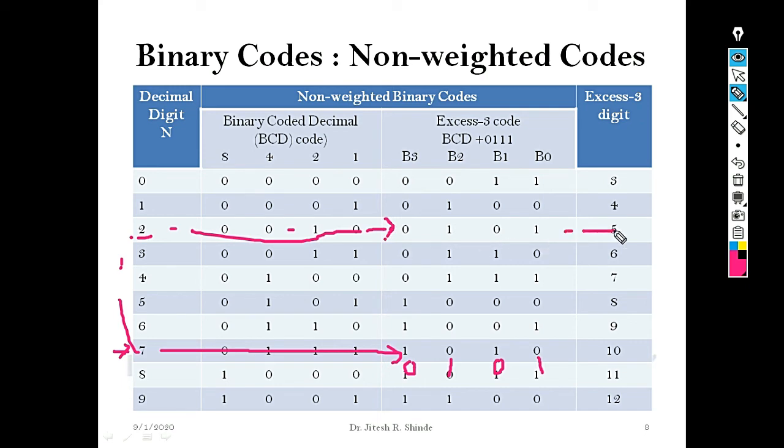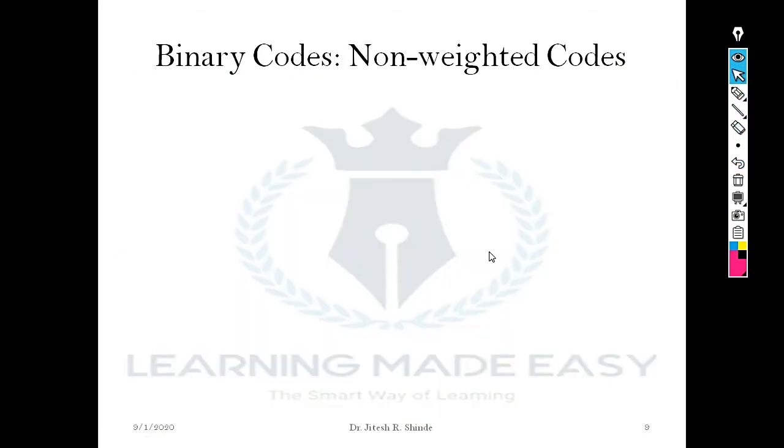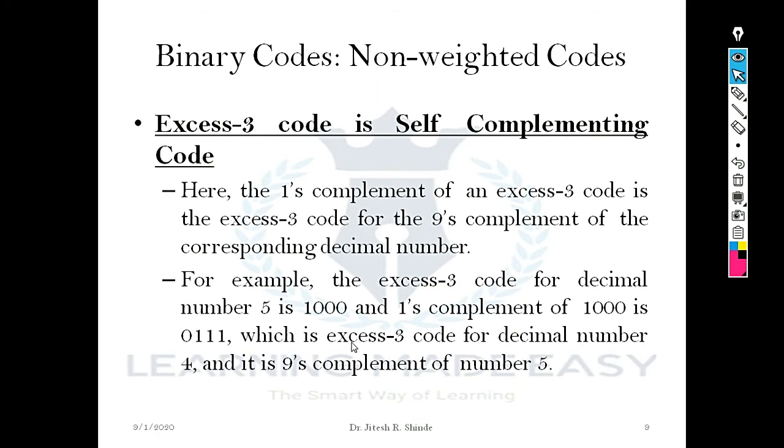From this and from this, we observe that the 1's complement of the excess-3 code representation of 7 is equal to the excess-3 code representation of the 9's complement of 7, that is 2, meaning 0 1 0 1. Hence the excess-3 code is a self-complementing code. The same thing has been written here in this slide.